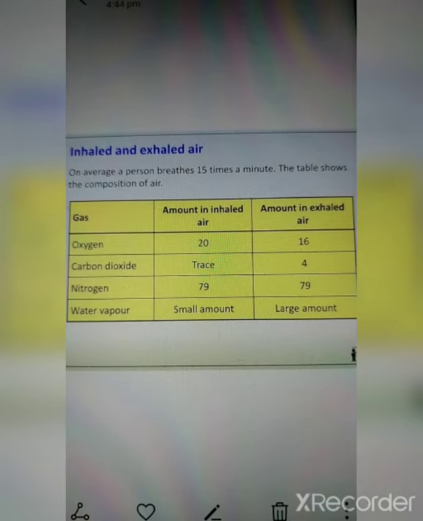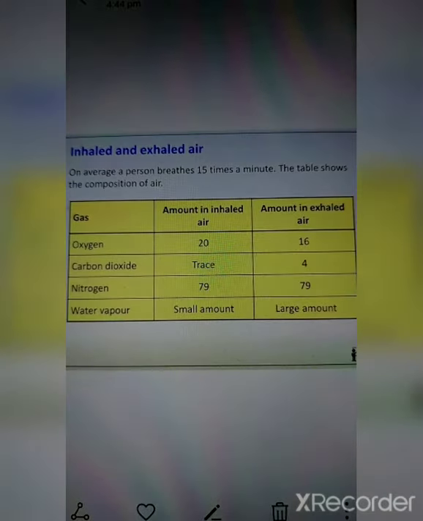To start with the topic, breathing is a word which was used in the 14th century. The general meaning of breathing is inhalation and exhalation of air.